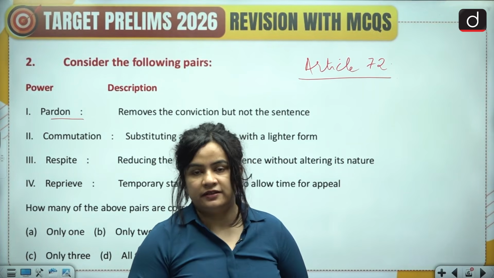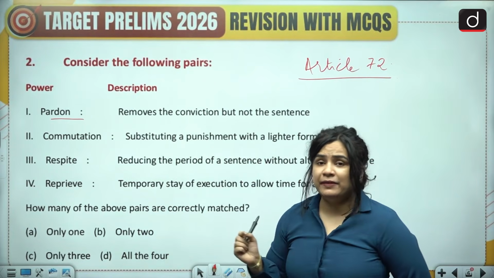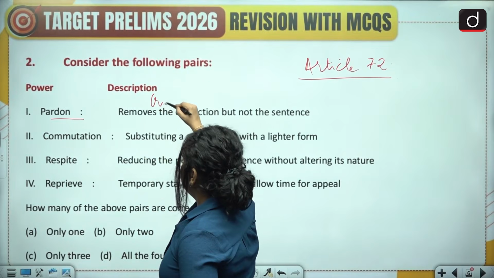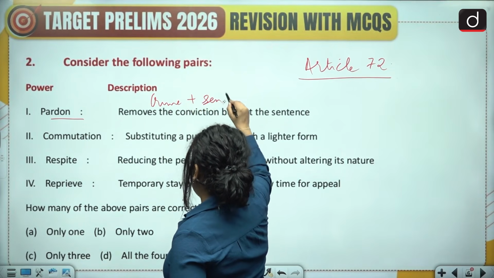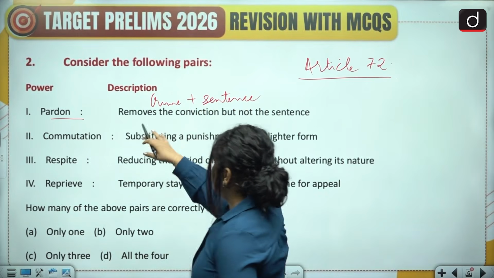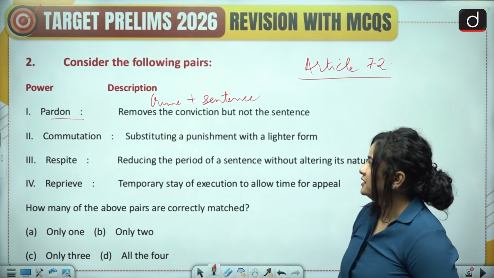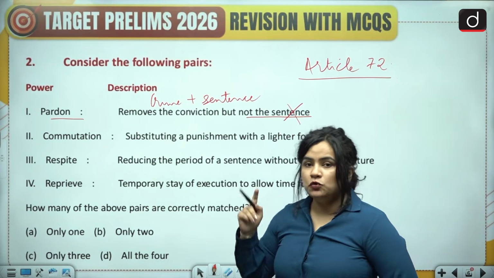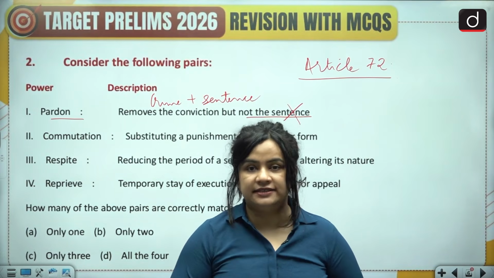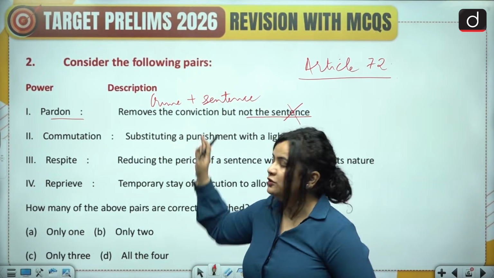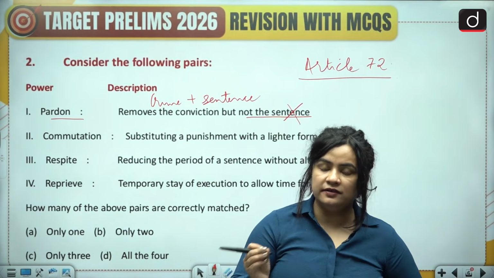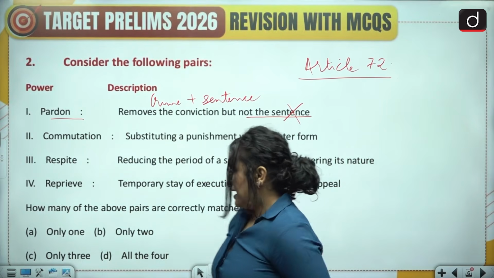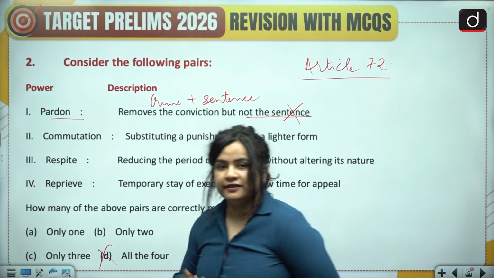When I say pardoning or I pardon you, I am basically forgiving you. I'm absolving you of the crime as well as the punishment. So here the description says pardon removes the conviction but not the sentence. This is incorrect. It removes the conviction as well as the sentence. It is the most liberal form of mercy. You're forgiving the crime as well as the punishment. So this pair is clearly incorrectly matched. So all the four can be eliminated from the option.